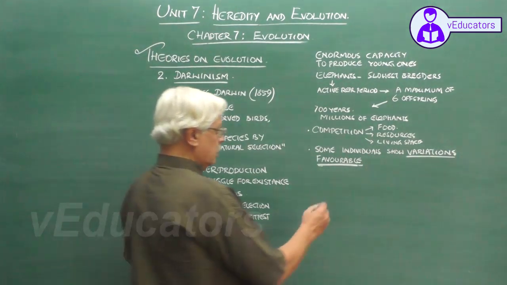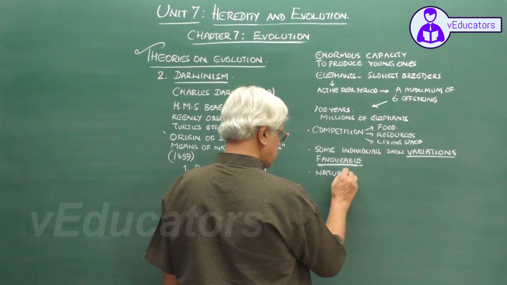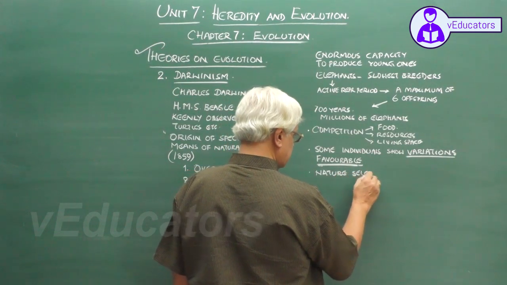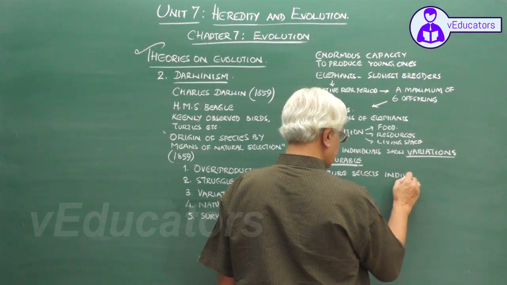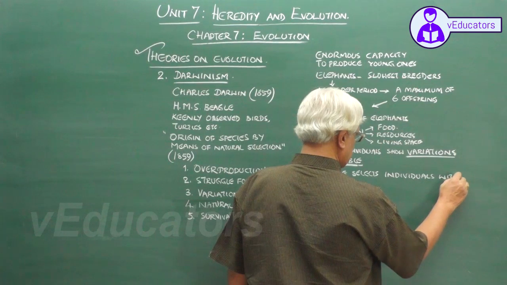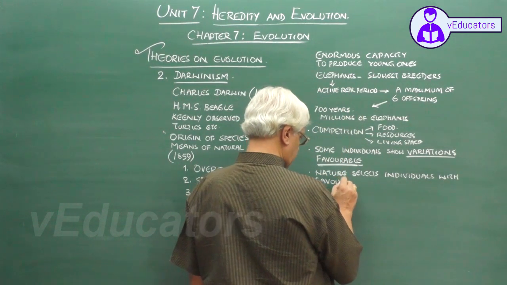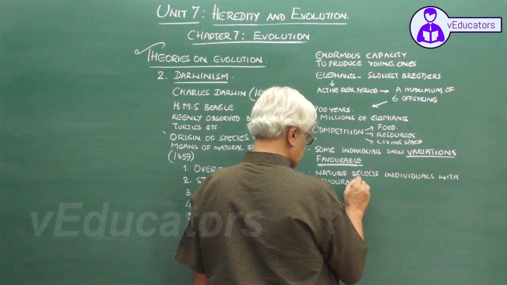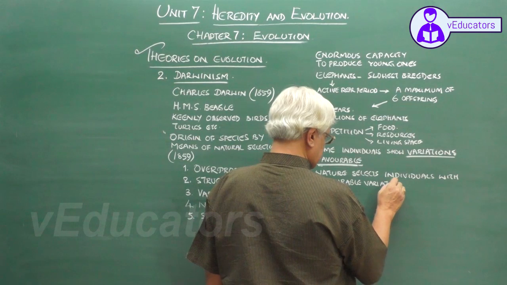So according to Darwin, nature selects individuals with favorable variations to survive.